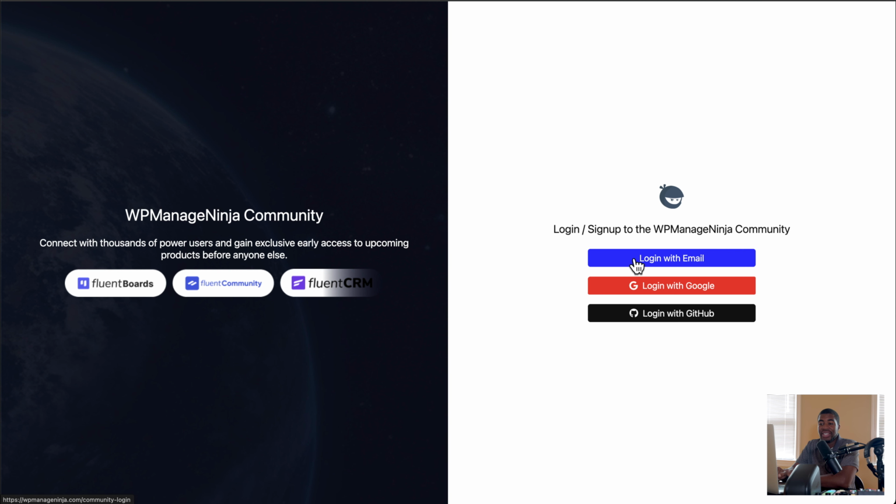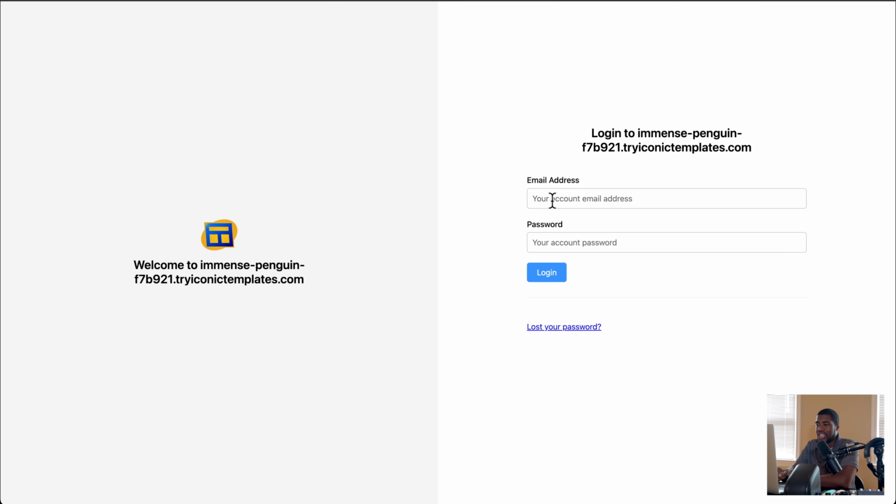Now I'm hoping that we get to have something like this too, because I'm wondering how we can build a very similar experience. Log in with Google, GitHub, or email. That'd be really nice. Here you just have email and password. Now this says log in. This doesn't say register. That's another key thing too. This says log in. It does not say register.